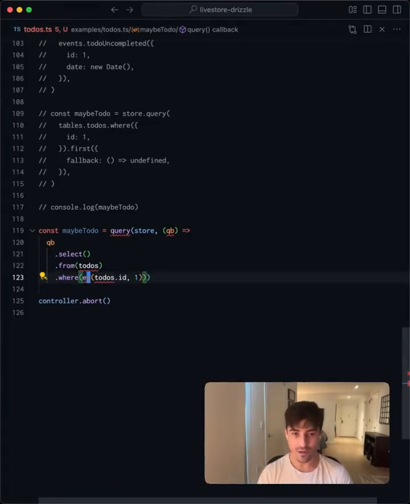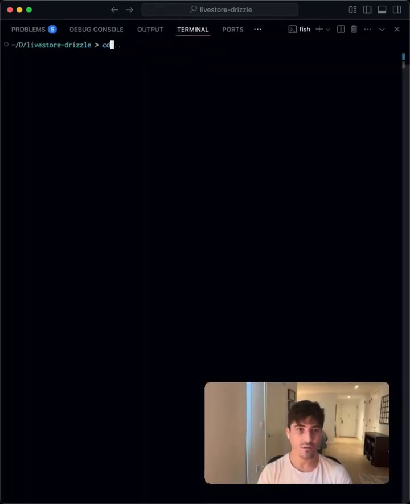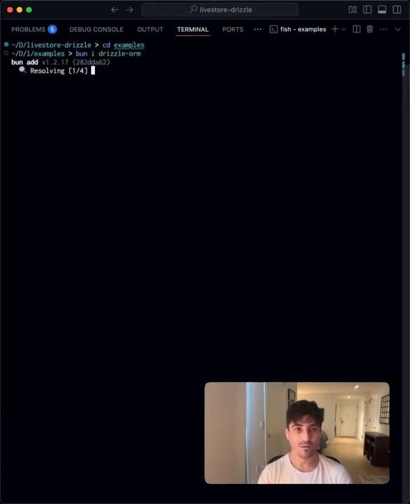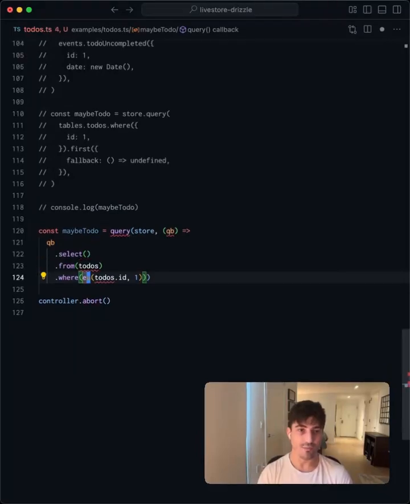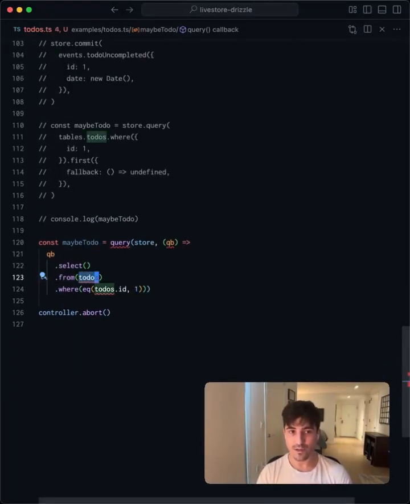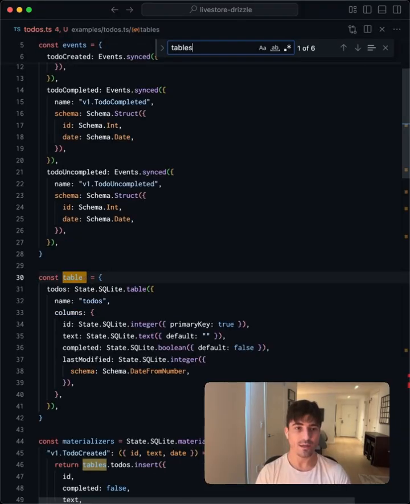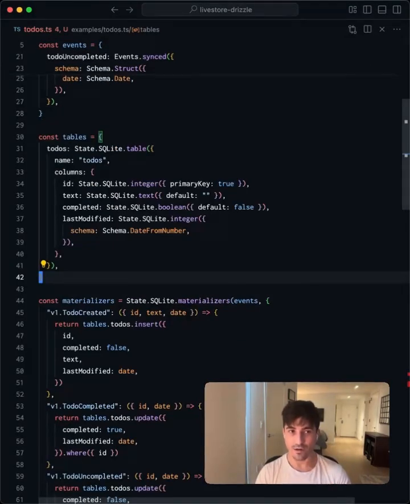Now, eq is going to come from Drizzle ORM, so we should install that package. Now we should be able to add the import. And we're also going to need the todos table in the Drizzle format. So let's think about how we can take the tables, so a record, and turn it into a record of Drizzle tables.